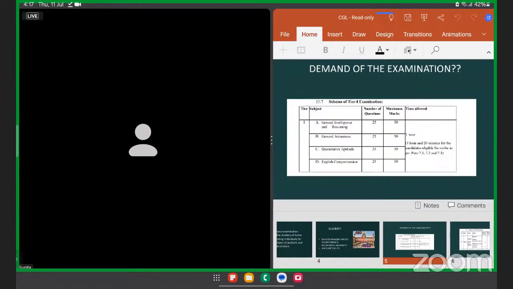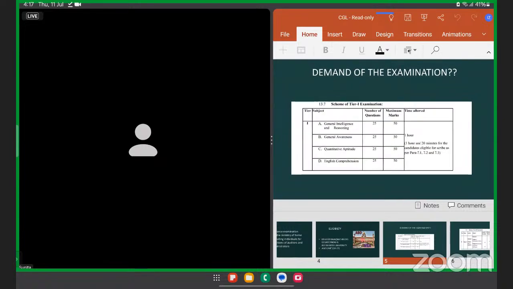Now we'll be talking about the pattern of the exam. Let me first tell you about the tier 1 examination, like why do various departments keep a tier 1 examination? Tier 1 examination stands like a screening test. What is a screening test? Let's say there are 50 or 60 positions in a company, and you might be seeing that hundreds of people apply for that.